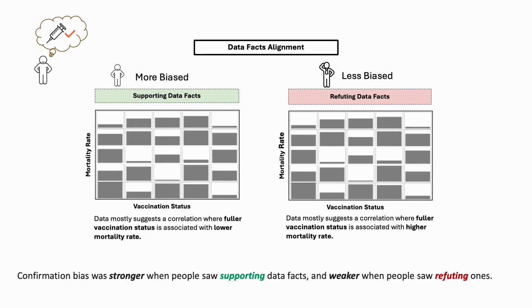We first look at the alignment of data facts. Let's bring back David, who believed vaccination should be mandatory, back to our discussion. When the data fact supports David's prior beliefs, we found it will lead David to be more biased compared with scenarios without any data facts. While when it refutes David's prior belief, we found data facts make David less biased.